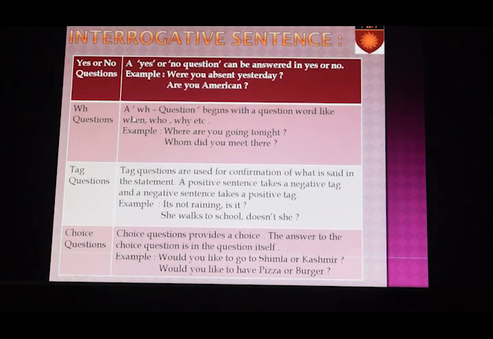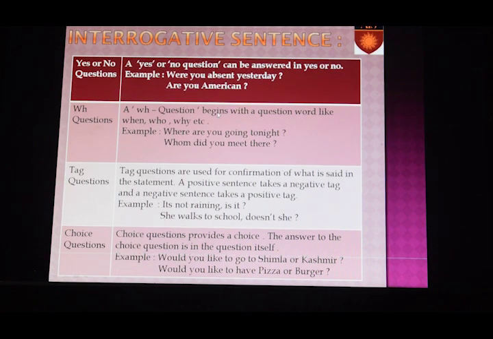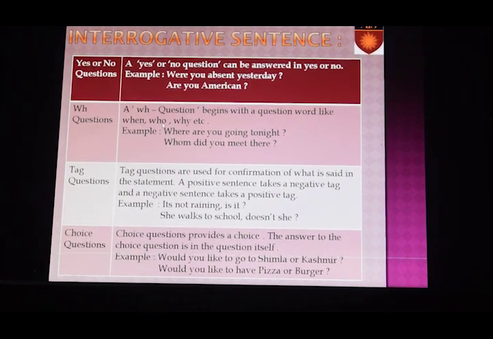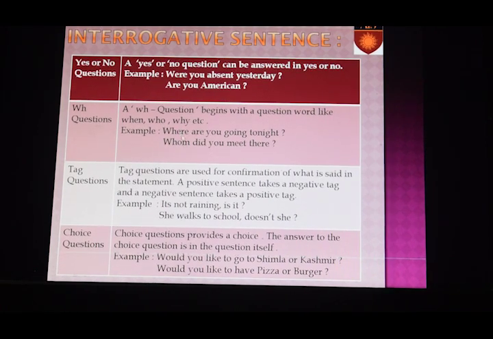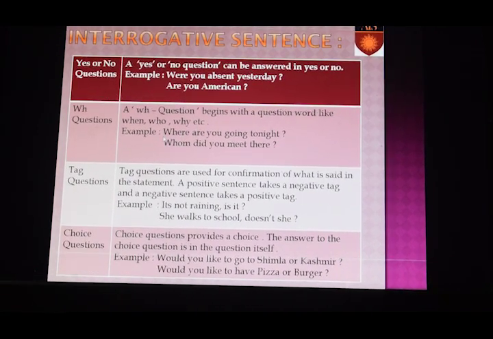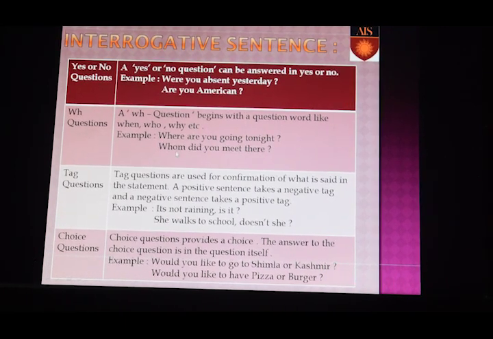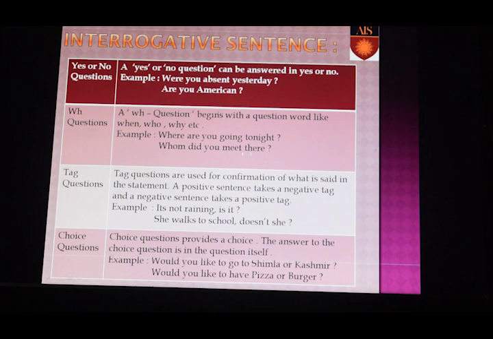WH question. A WH question begins with a question word like when, who, why, where, whom, etc. Example, where are you going tonight? Whom did you meet there?